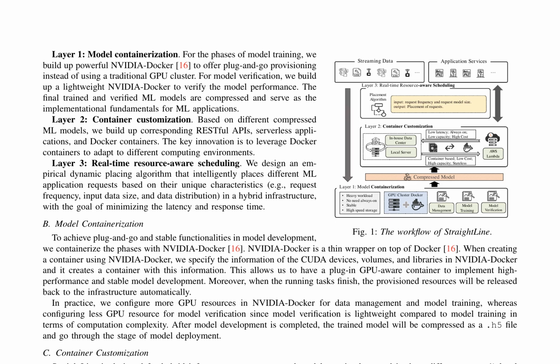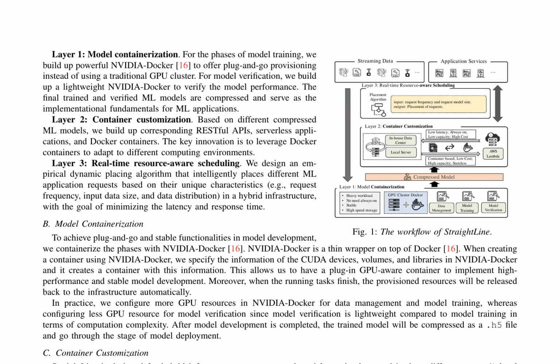The StraightLine system is a hybrid infrastructure designed to optimize machine learning application deployment, focusing on streaming data. This system consists of three layers: model containerization, container customization, and real-time resource-aware scheduling. In the model containerization layer, NVIDIA Docker provides plug-and-go provisioning for model training and verification, ensuring stable and high-speed storage. Provisioned resources are automatically released when tasks are completed. The trained and verified models are compressed and serve as the foundation for ML applications.